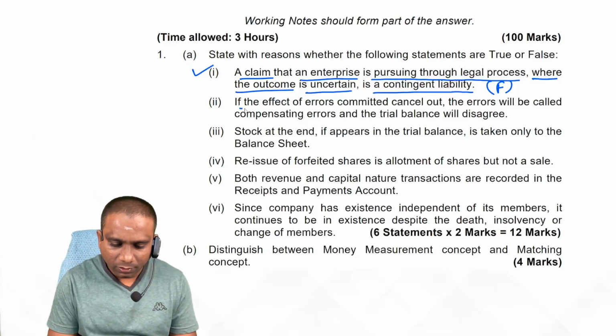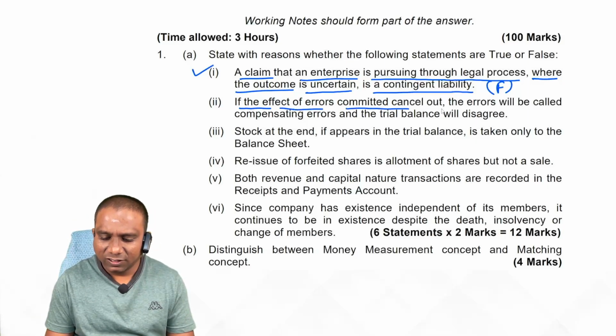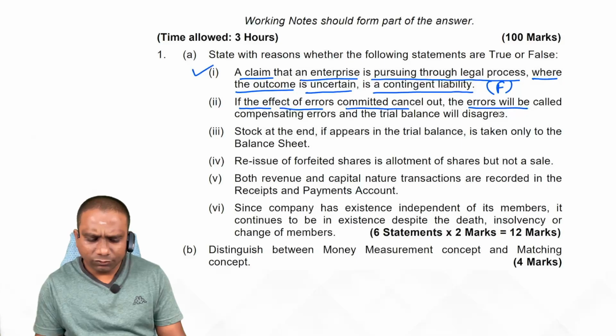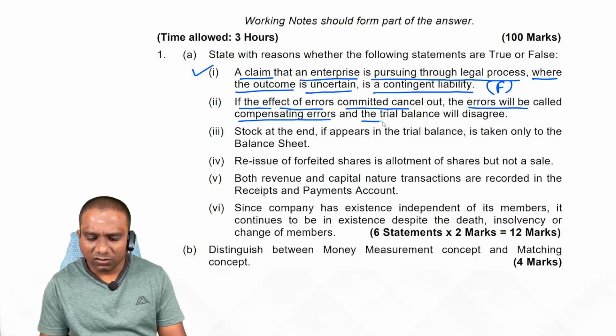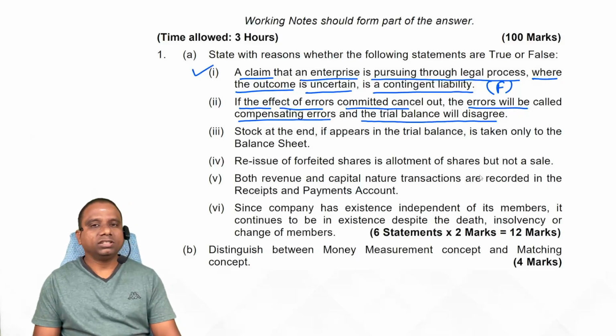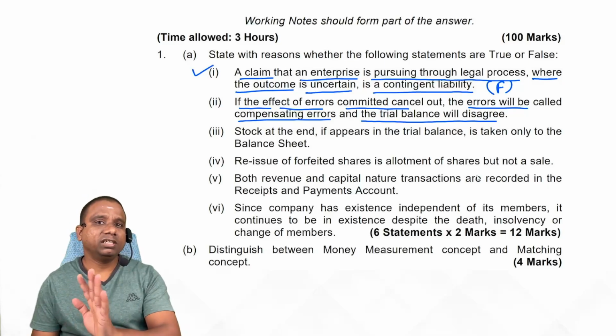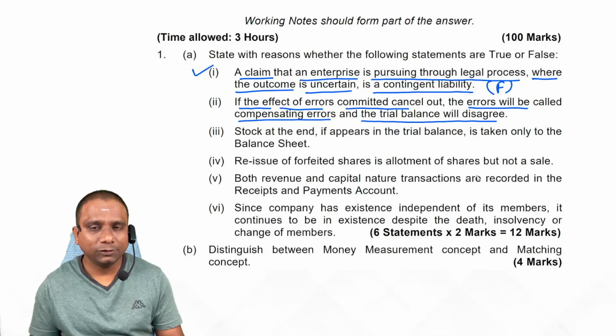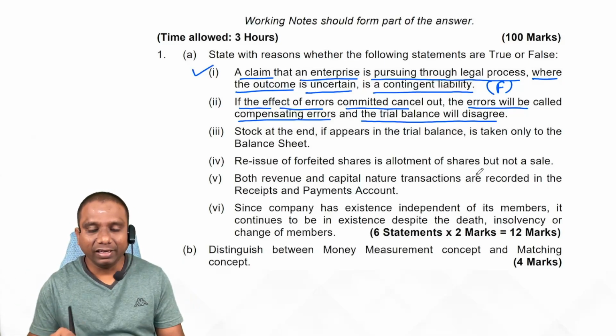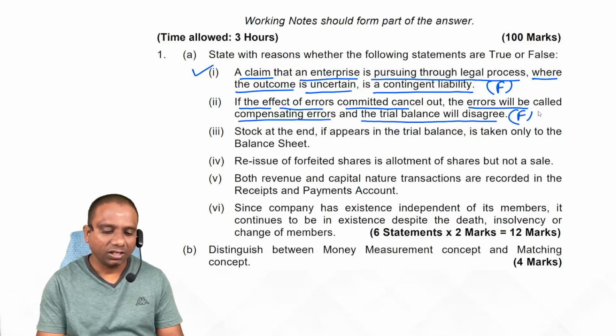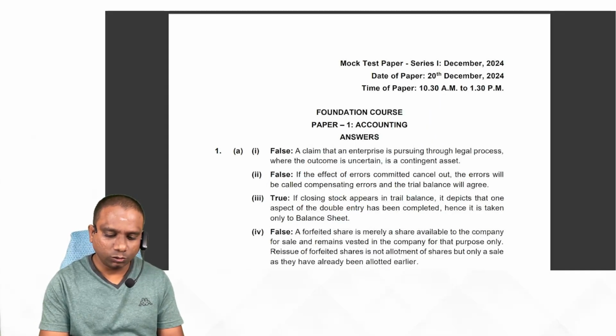Next one. The effect of errors committed cancelled out, the errors will be called compensating errors and the trial balance will disagree. See, if the effect of errors committed cancelled out, they are called compensating errors, but the trial balance will agree. But here they have given disagree, so it is false. Yes or no, students? So here we have answers also.